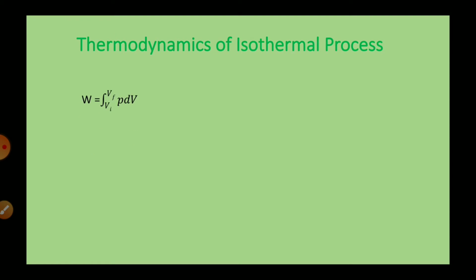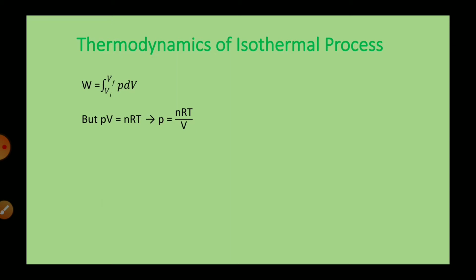So let us see the thermodynamics of isothermal process. So as you can see, we have already derived this work done equation, which is integration going from initial volume to final volume P dV, okay, where P is pressure. Clear? Now let us derive it, but we know according to ideal gas equation PV is equal to nRT. Okay, now we are keeping P as it is and V is shifted to right hand side, so we will get P is equal to nRT upon V.